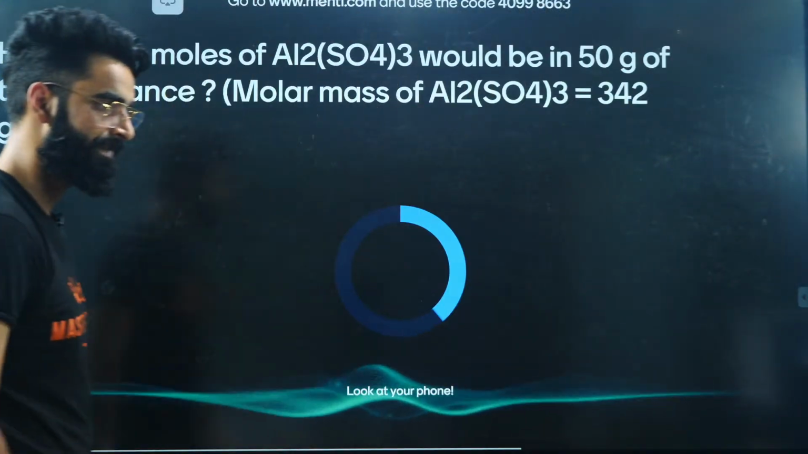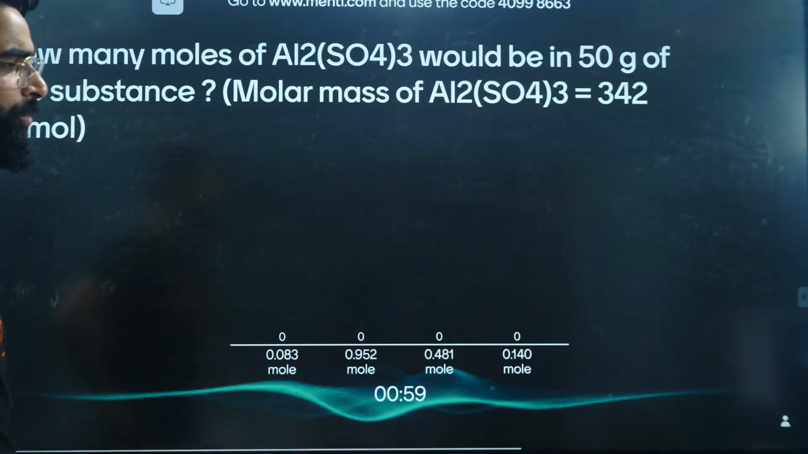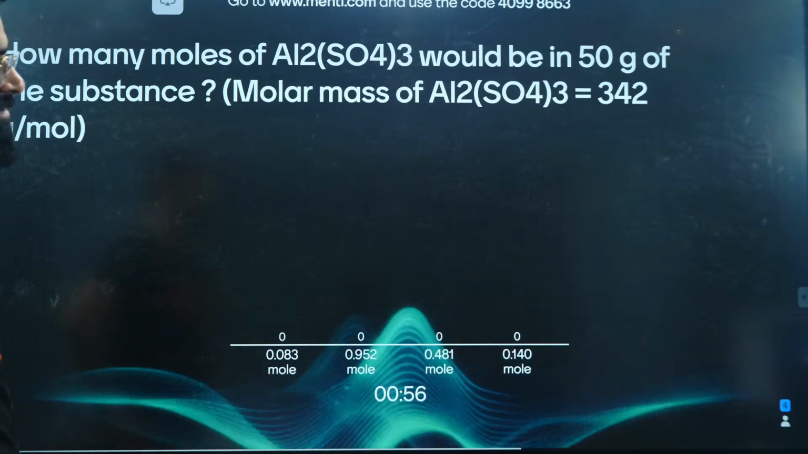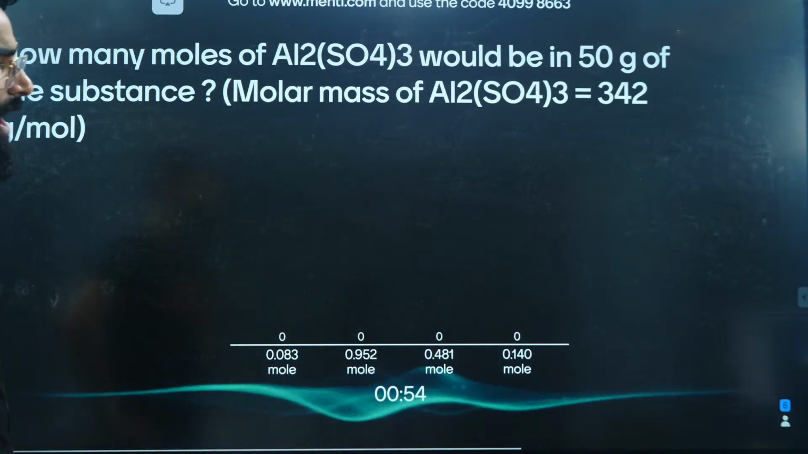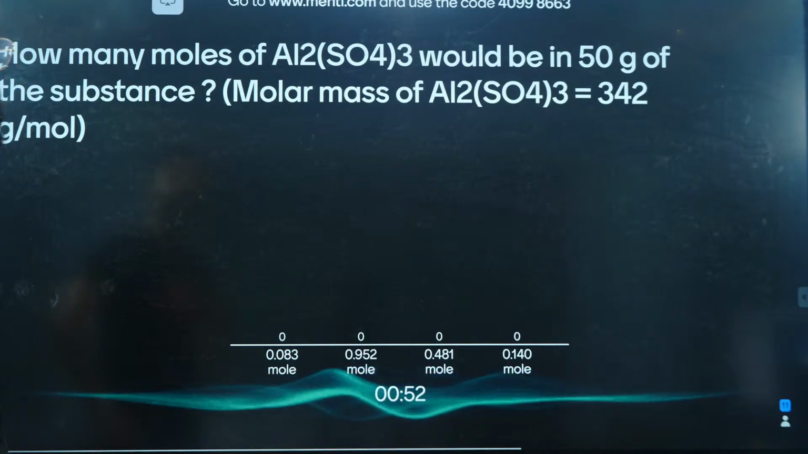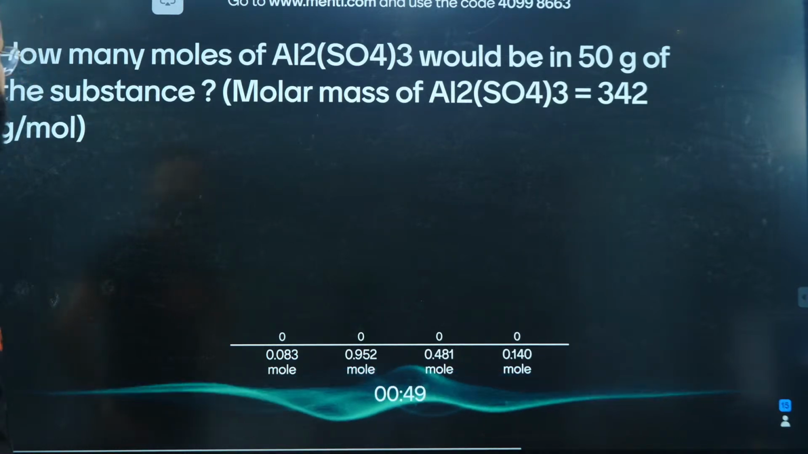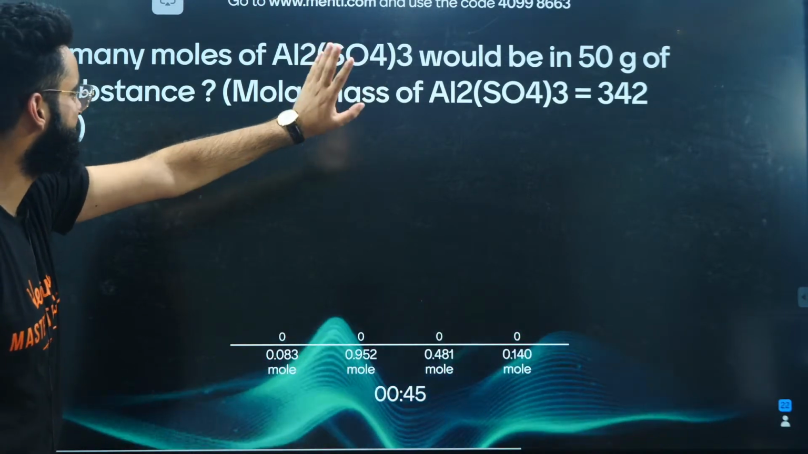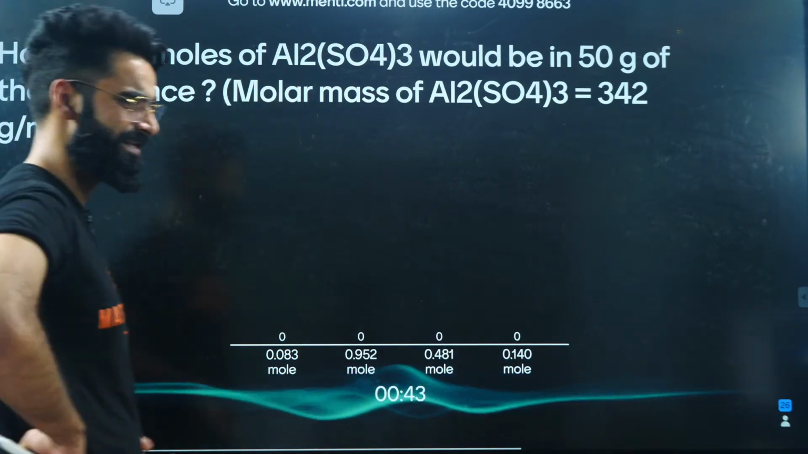Right? Okay. How many moles of Al2(SO4)3 would be in 50 grams of the substance? How many moles of Al2(SO4)3 would be in 50 grams of the same substance, right? Basically, you are supposed to convert this mass of the substance into moles of substance. That's it, right?